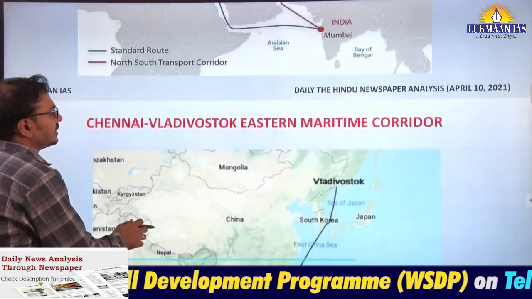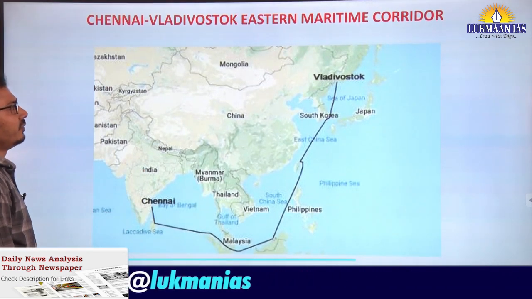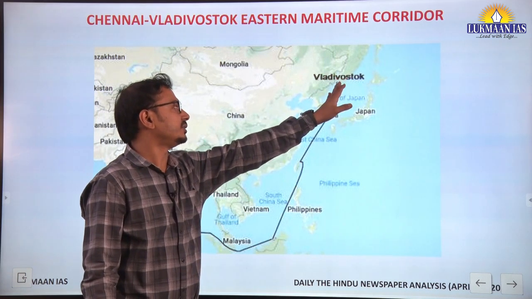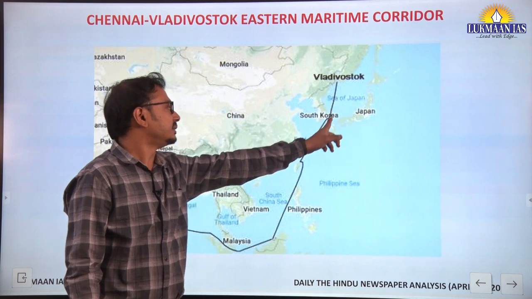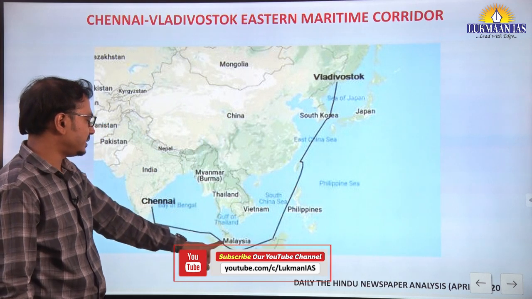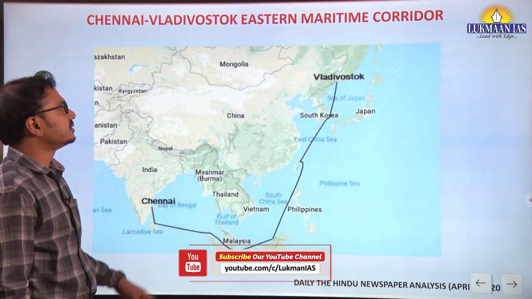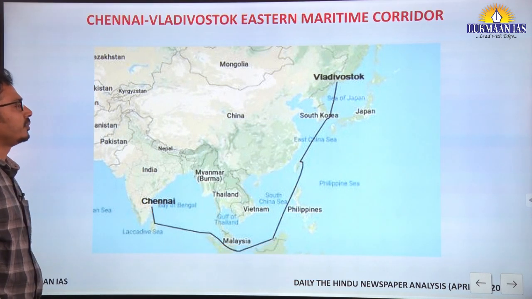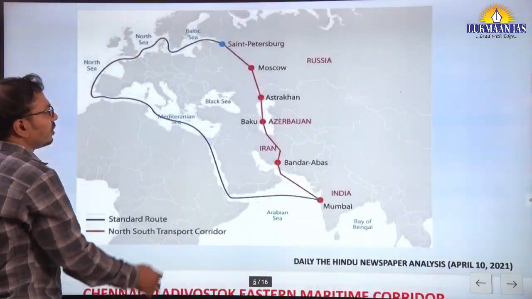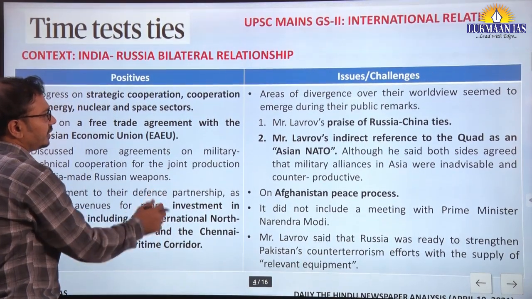And the second one is the Chennai-Vladivostok Eastern Maritime Corridor. You can see here, Vladivostok is the easternmost important city of Russia. And from that, you can see this corridor goes through the Strait of Malacca, South China Sea, and then entering into China here. So this is going to be the Eastern Maritime Corridor. So further connectivity investment in these two transport corridors is going to happen and the cooperation between India and Russia will happen in this direction.